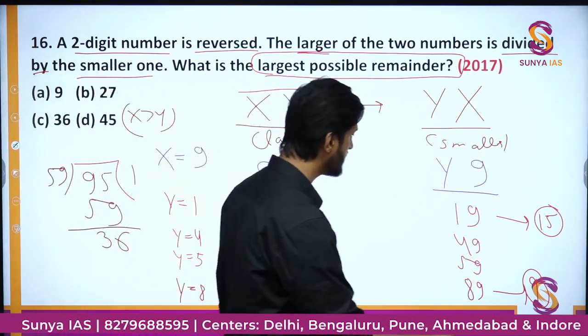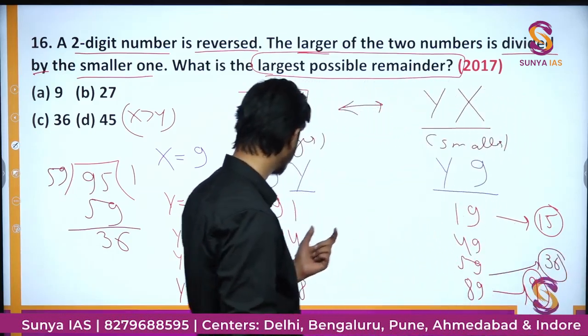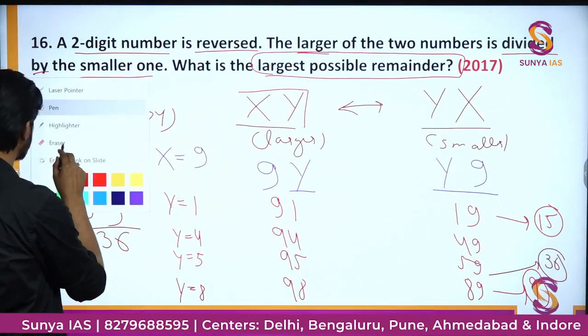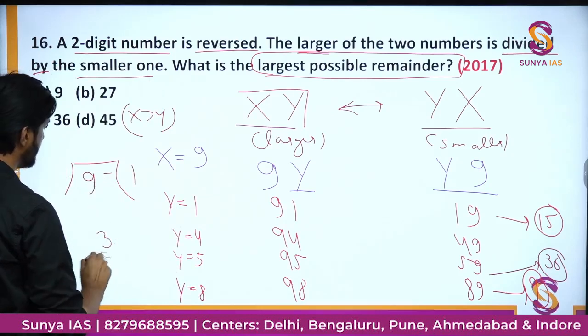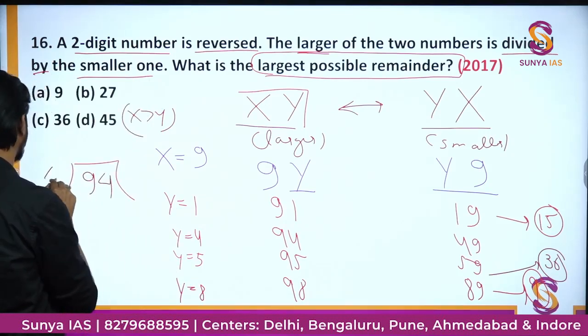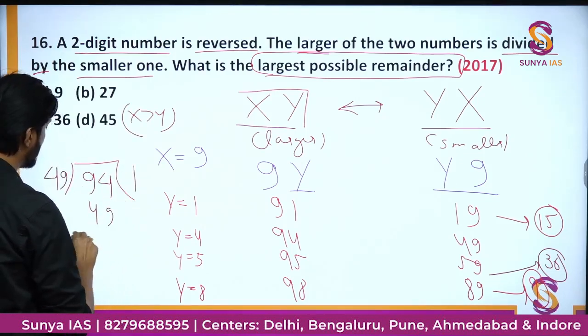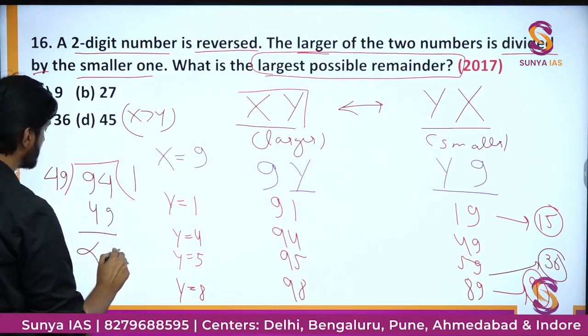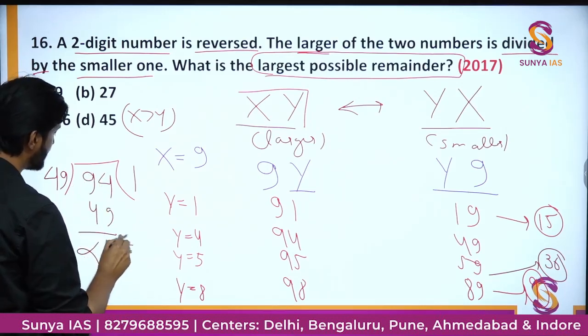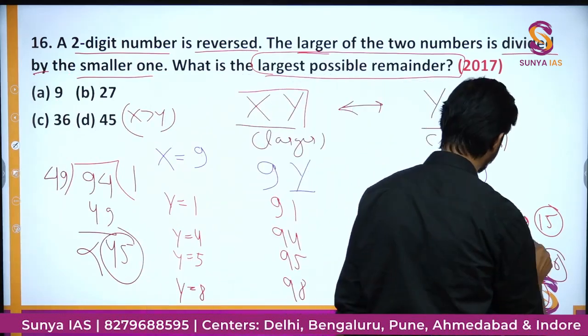So as you can see, it is quite a larger value. What about this 49 and 94? When we divide 94 by 49, it definitely goes one time, and when you subtract it, you will get 45 as the remainder. So in this case 45 is the value which is coming as the remainder.